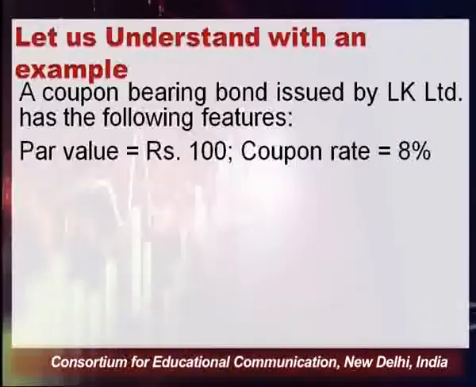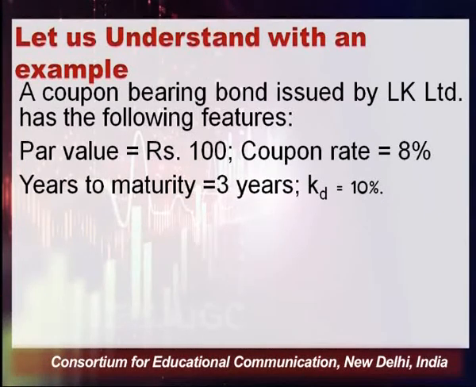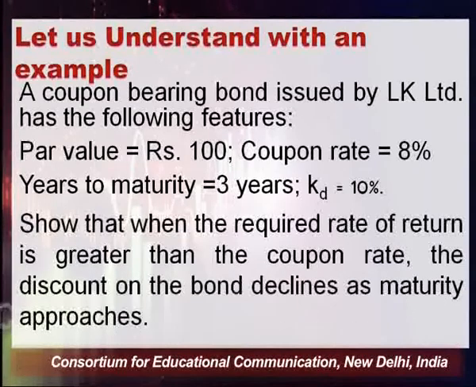So let's understand it with a numerical example. A coupon bearing bond issued by LK Limited has the following features. The par value of the bond is rupees 100, coupon rate is 8%. Years to maturity, which is given in the condition of the bond, is 3 years, and cost of debt is 10%. Cost of debt is also known as expected rate of return.